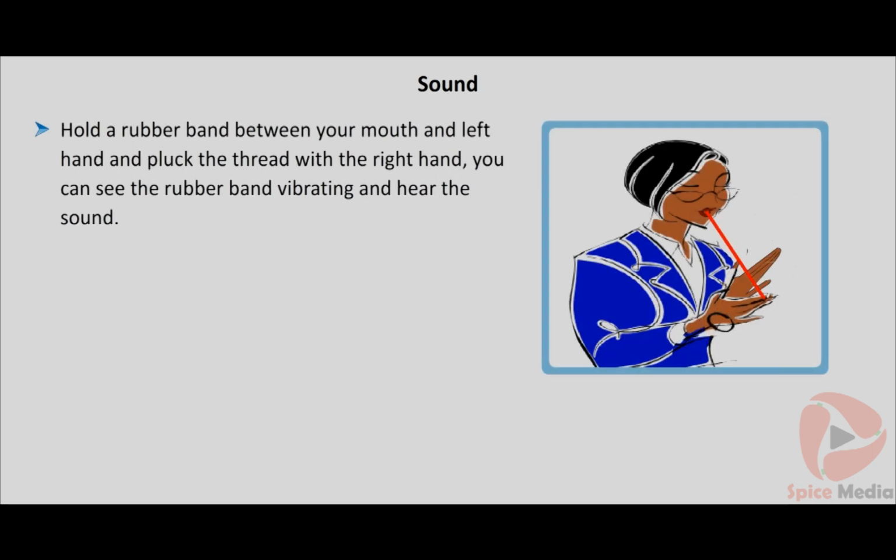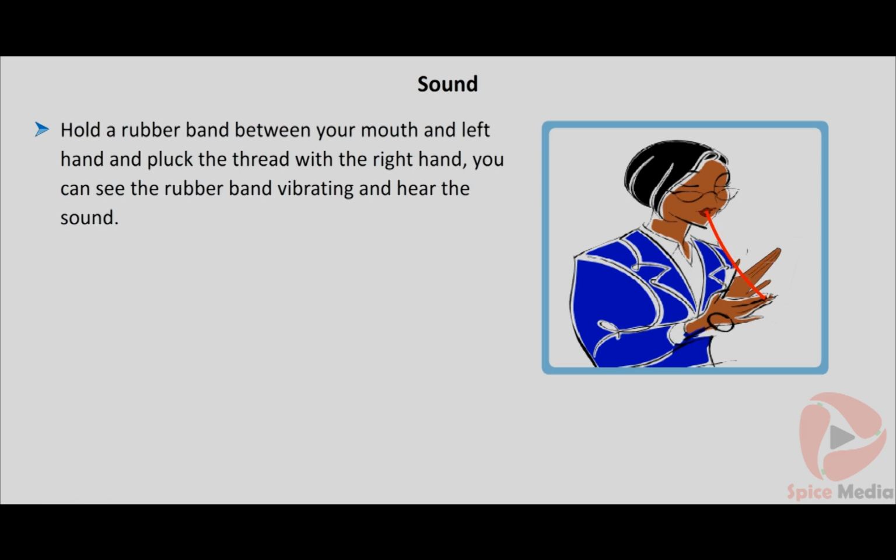Take a rubber band. Stretch and hold one end of it with your left hand and the other end with your mouth. Now, pluck it by right hand. What do you observe? Yes, the sound produced from the stretched rubber band is due to the front and back motion of the rubber band. This front and back motion is known as vibration.